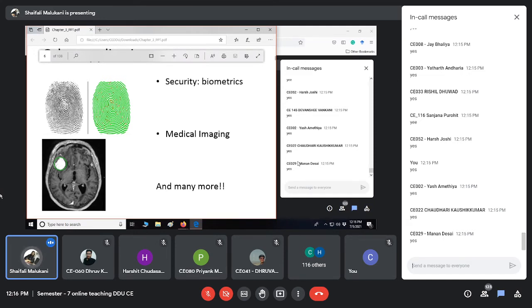So one of them is biometrics, right? Face detection, iris detection, fingerprint detection, all are image processing. So for security reasons, image processing is used. Medical x-rays and automated analysis of x-rays, tumor detection, cancer detection, etc. are also image processing itself.